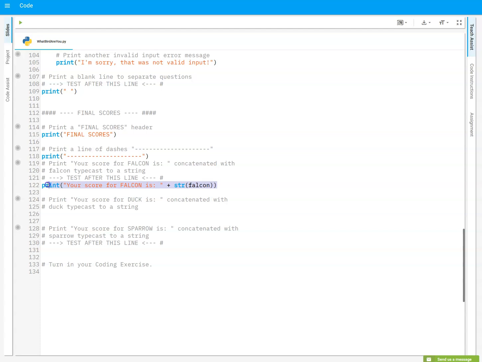So then I can do the same thing for the duck, and I can do the same thing for the sparrow. So let's just go here and change this falcon to duck. Let's change this variable to duck, and let's change this variable here to sparrow, and let's change falcon to sparrow. There we go. Now let's test it out.